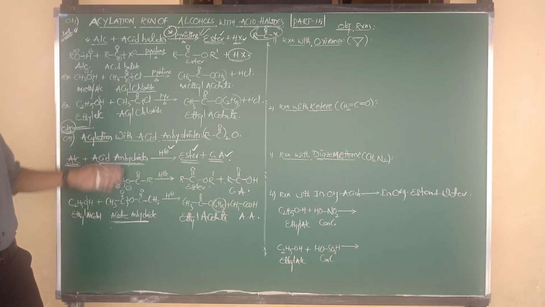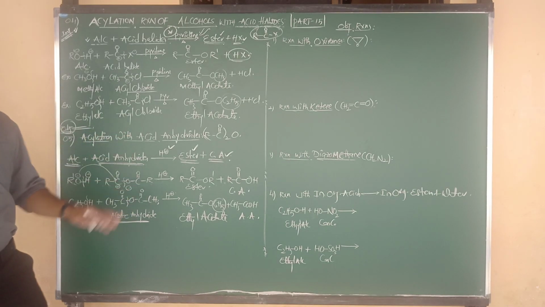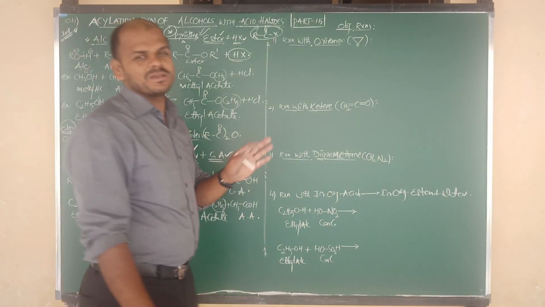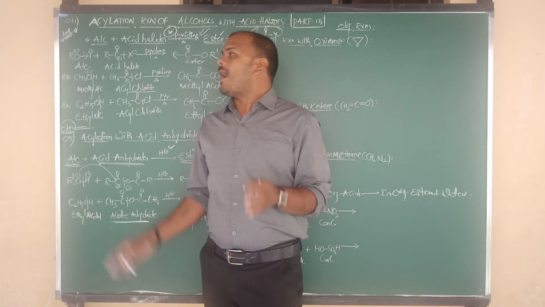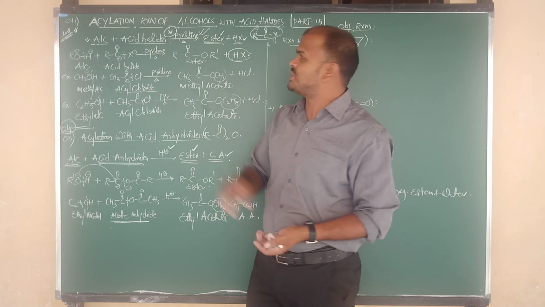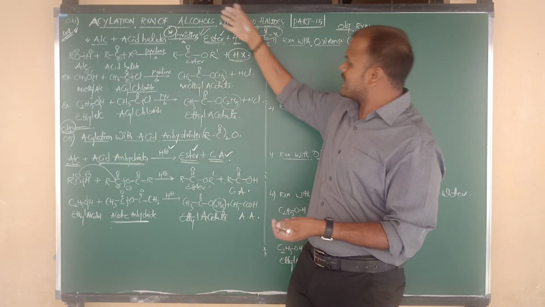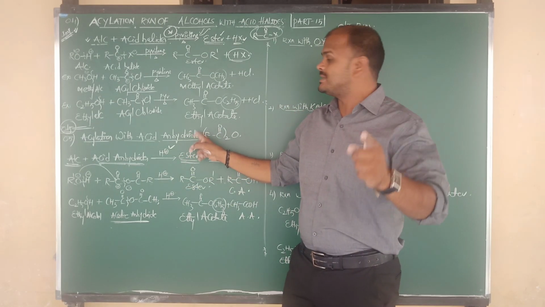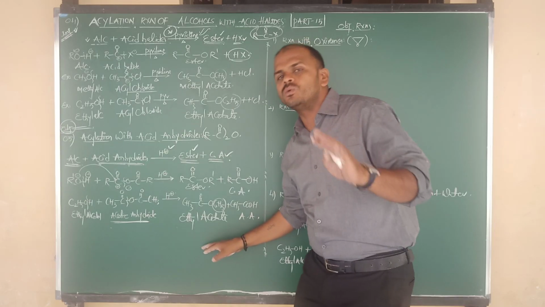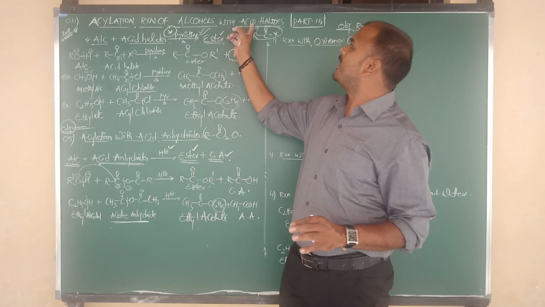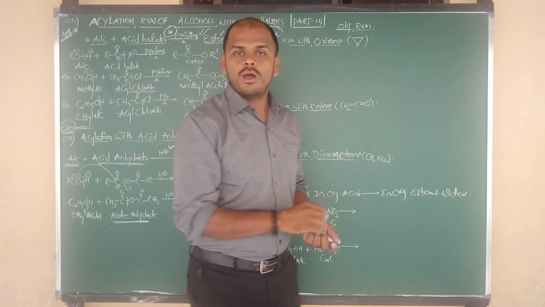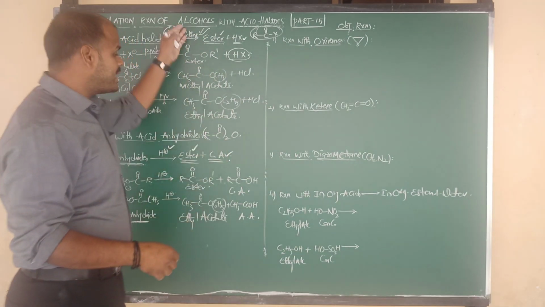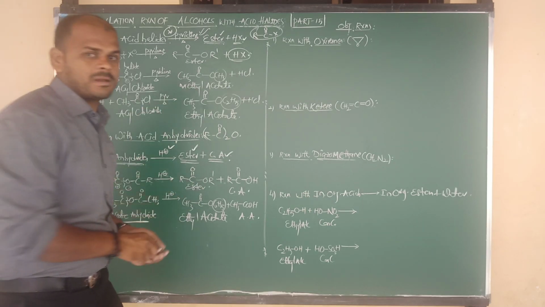Alcohols on reaction with acid anhydrides, or acetic anhydrides, first of all form the ester, and one more product is carboxylic acid. So up to now we have studied two types of acylation: acylation of alcohol with acid halides, and acylation of alcohols with acid anhydrides. The acid anhydride topic is only from an objective point of view, but the above one is important for theory as well as objective. Try to focus, don't neglect, and practice. In both reactions, what is the common product? Ester is the common product.